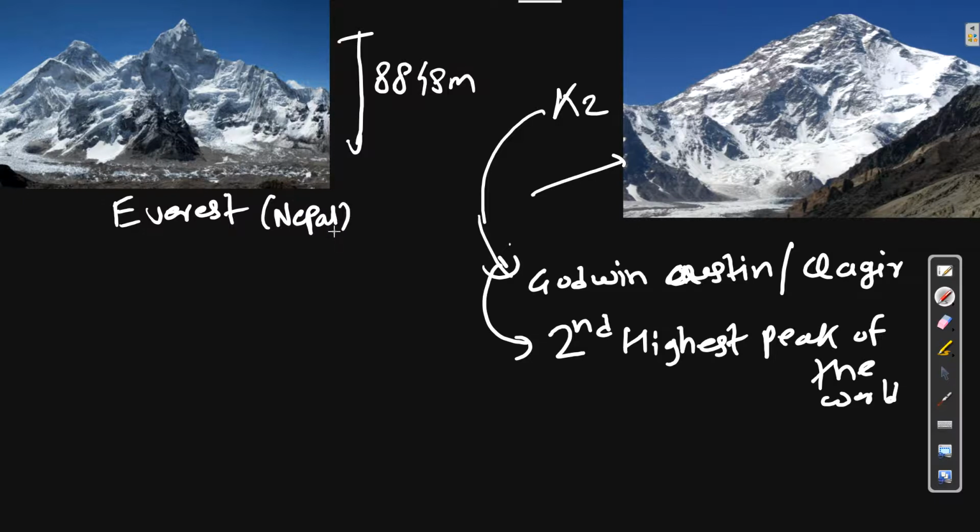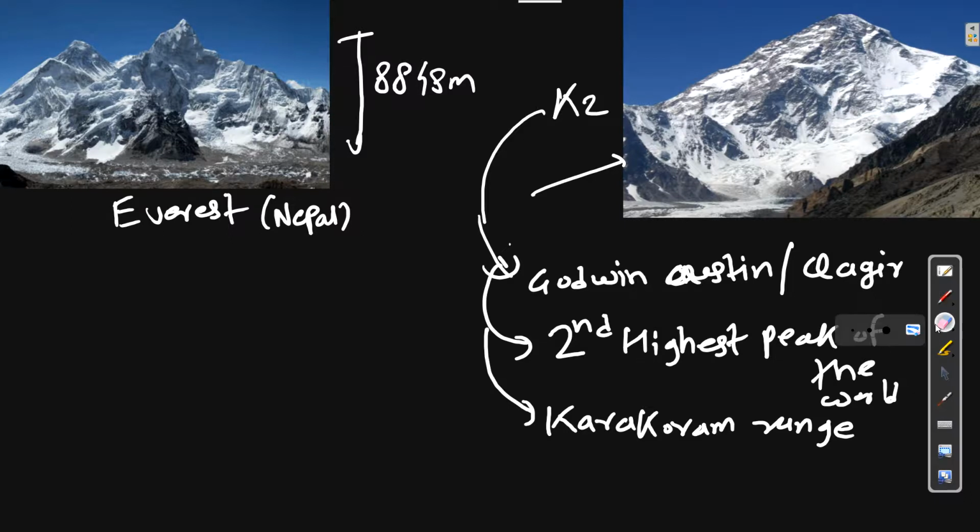And lastly, it is in POK, that is Pakistan Occupied Kashmir. It is in the Karakoram range. The Karakoram mountain range is there, so it is situated in that range. So it is important for you to remember all this, right?